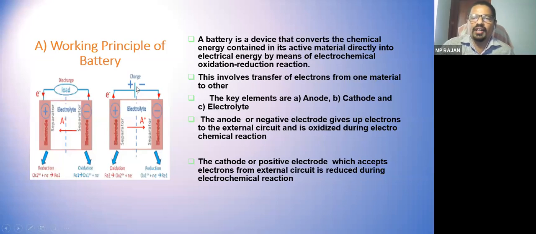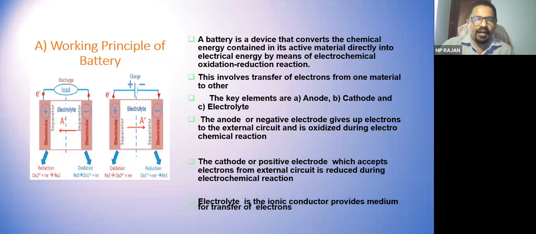On the negative or anode side, the electrons are emitted, which is oxidation. Like our solar cell, it is a flow of electrons through the load and the battery. In various ways this resembles our solar cell, so you may recollect the working principle of a solar cell. This is generally what is happening in the battery.